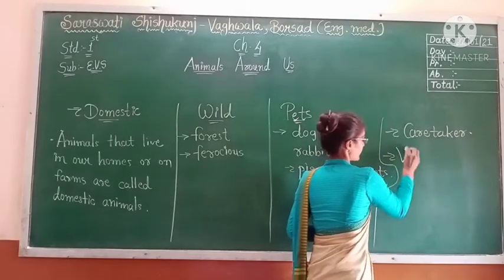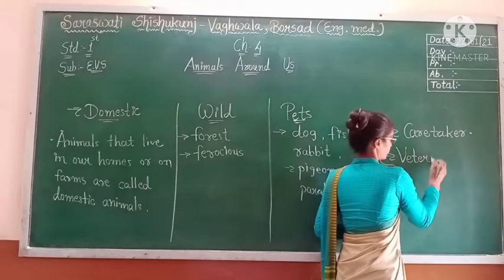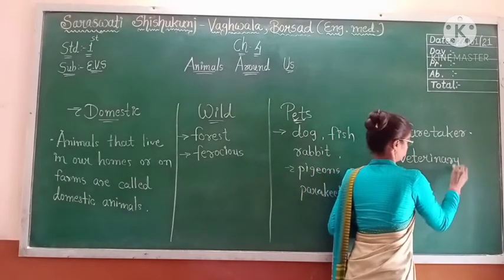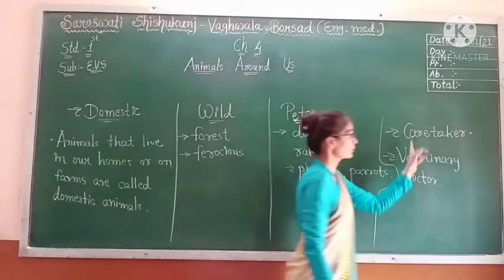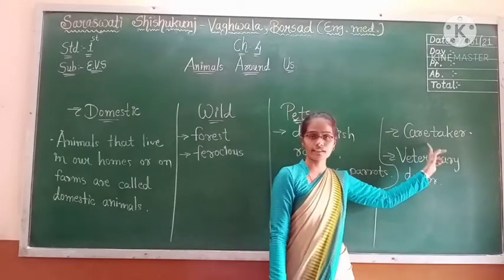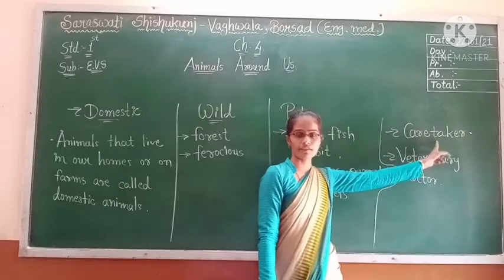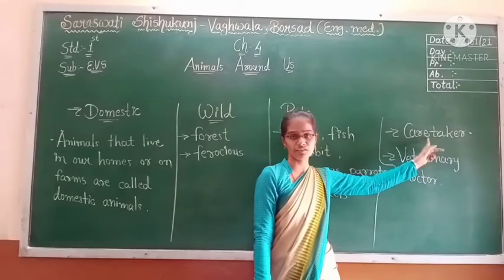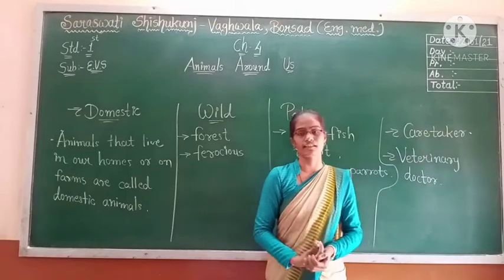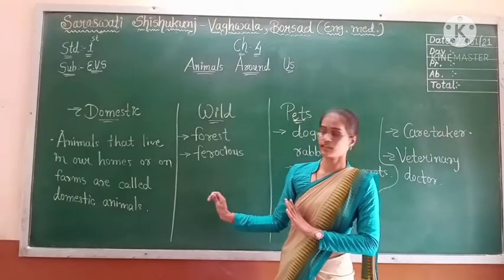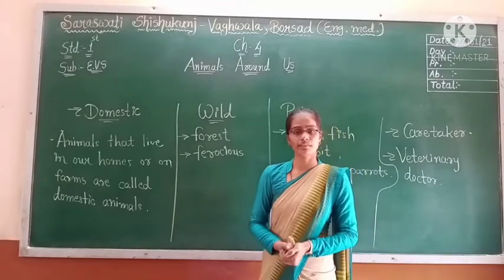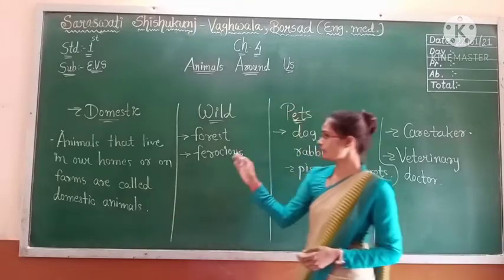caretaker as well as veterinary doctor. Who is a caretaker? A caretaker is a person who takes care of animals in a zoo as well as in a national park. We can see domestic animals around us in our surroundings. But what about wild animals?